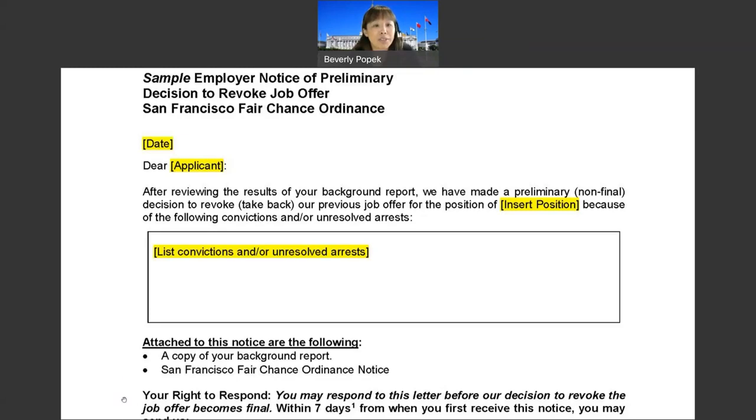At the very bottom of the slide, it's super important for you to have this information that it states that the applicant has a right to respond and that they may respond to this letter before your decision to revoke the job offer becomes final. And they need to do this response within 7 days from when they first received the notice.